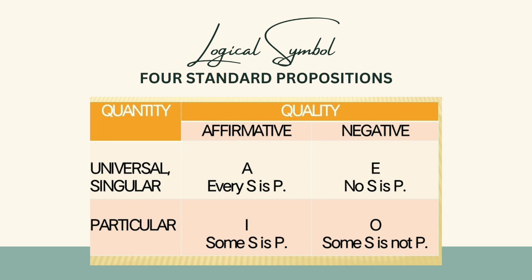An example of universal affirmative, every monkey is an animal. Example of universal negative, no monkey is a human. An example of particular affirmative, some monkeys are brown. And example of particular negative, some monkeys are not brown.